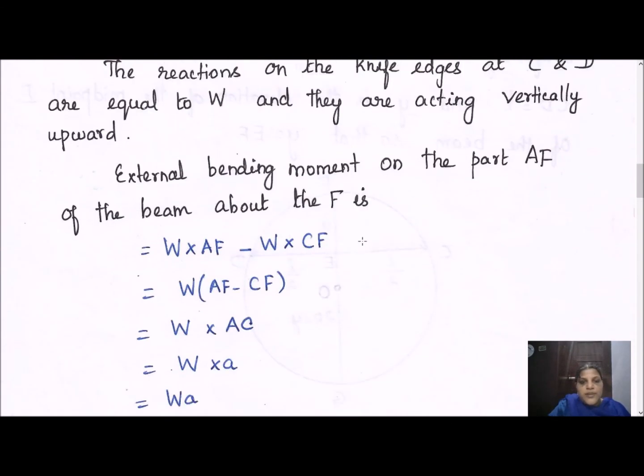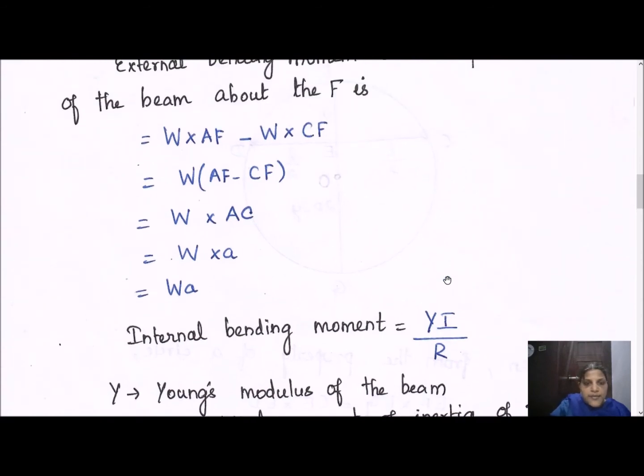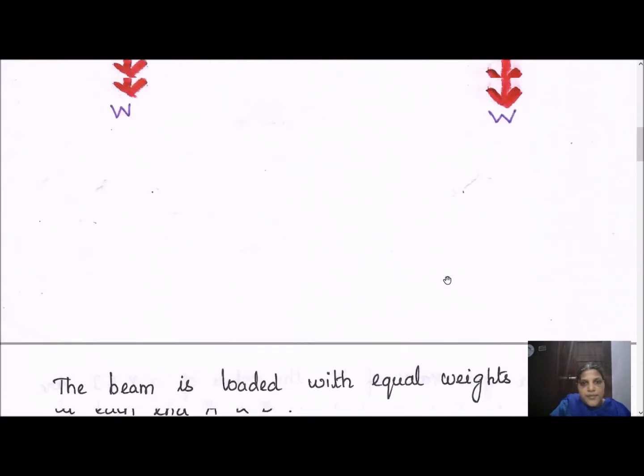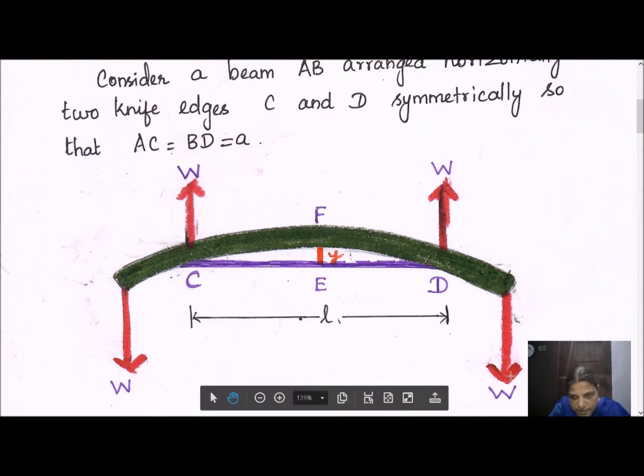So here also we need to find out the same one. We have the internal bending moment value as YI by R. We need to calculate what is the external bending moment. If this is the force W we have applied, the perpendicular distance is equal to a from the center.